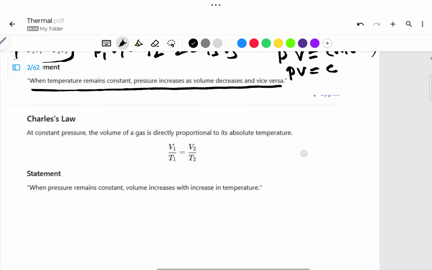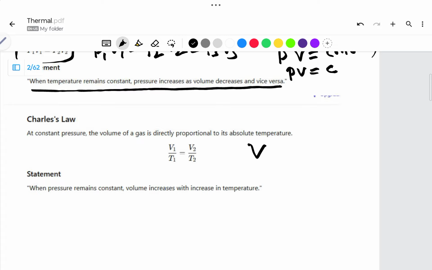The next law is the Charles law. According to the Charles law, the volume of a given mass of a perfect gas varies directly with the absolute temperature when the absolute pressure remains constant. That is, volume is directly proportional to the temperature. As volume increases, temperature will be increasing. As volume decreases, temperature will be decreasing. So this is what happens in the Charles law.